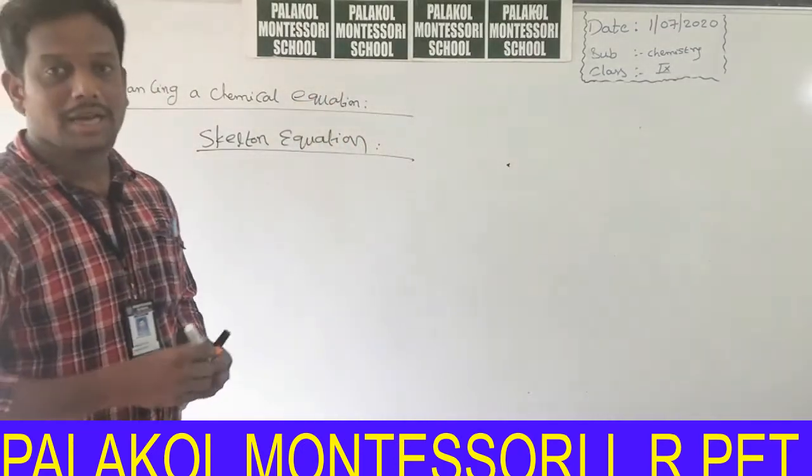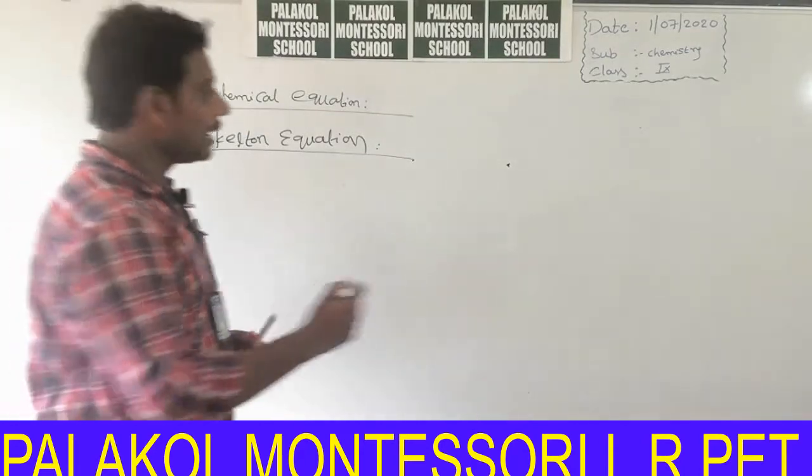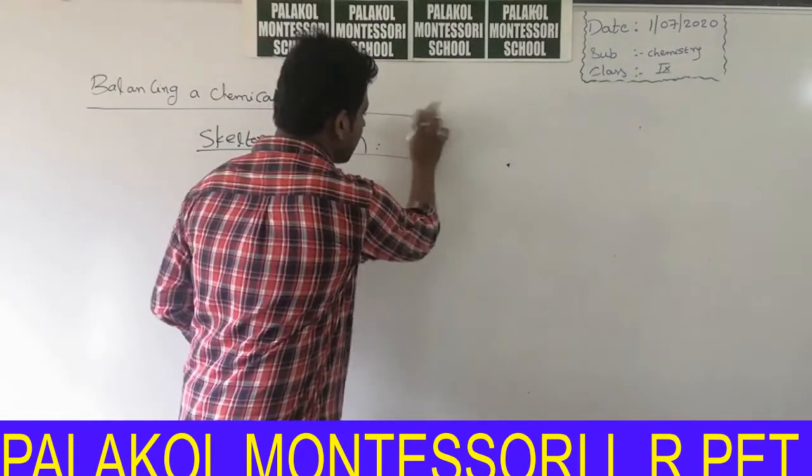Okay, what is the definition of skeleton equation? Unbalanced chemical equation is called skeleton equation.